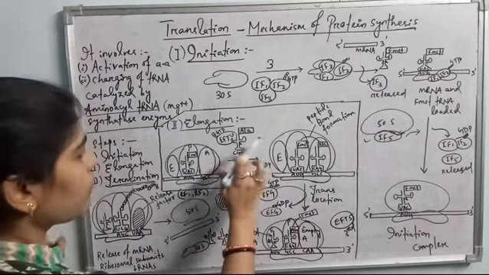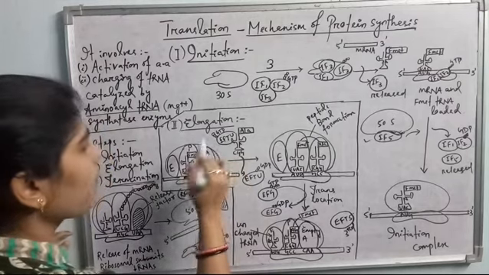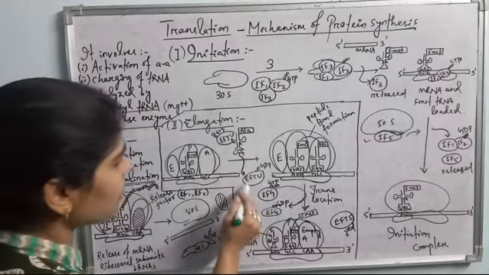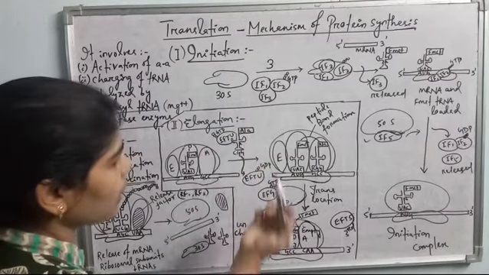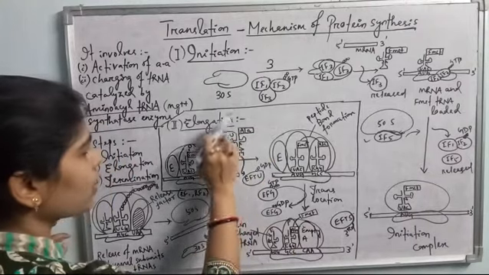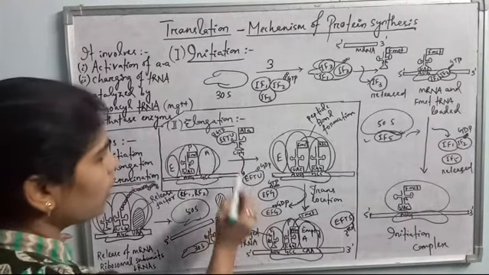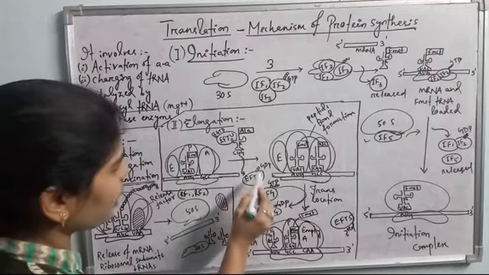So it will load the tRNA here, and EF-Tu is hydrolyzed and released as the EF-Tu GDP complex. GTP is hydrolyzed to form GDP. If the correct tRNA with amino acid is incorporated, then GTP undergoes hydrolysis. So see here, this tRNA is loaded and the GDP EF-Tu is released.